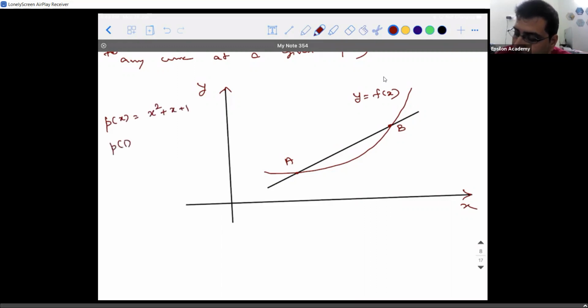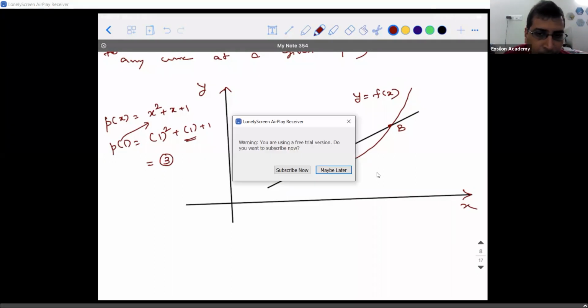If I ask you what is p of 1, what will you say? P stands for polynomial, right? So in this polynomial function, if I ask you what is p of 1, what will you do? You will take this 1 and substitute it in the place of x. So what are you going to get? 1 square plus 1 plus 1. So the answer will be 3. So what is the meaning of it? When the value of x is 1, the value of that polynomial is 3.